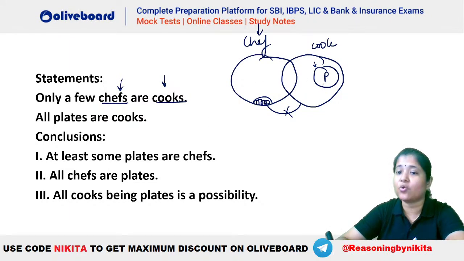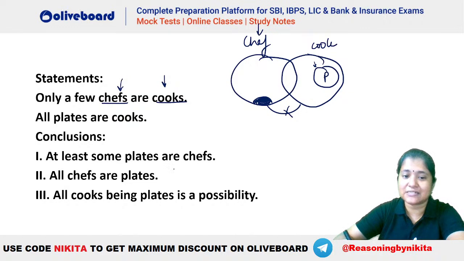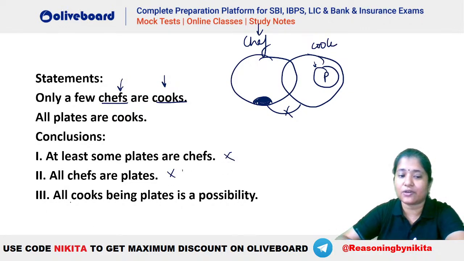All chef are plate can never happen, because if all chef are plate happens, then chef has to go inside your cook as well, which is not a possibility, because there is a particular portion of chef which has to stay outside your cook, right? So this is also not valid. Both of these are invalid. All cook being plate is a possibility. Yes, you can see that all cook being plate is a possibility. Why? Because cook and plate can overlap with each other, right? None will not be the answer. Only 3 will be the right answer, because cook and plate can overlap with each other.